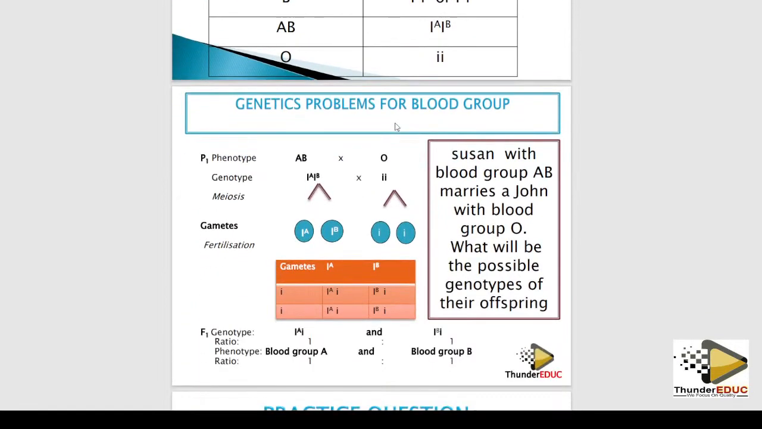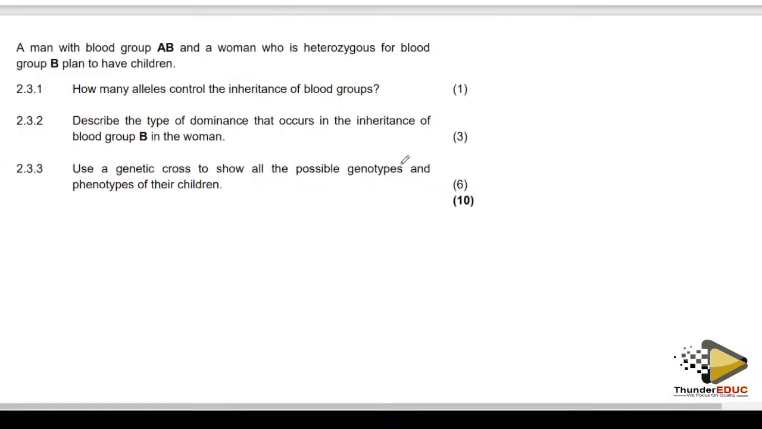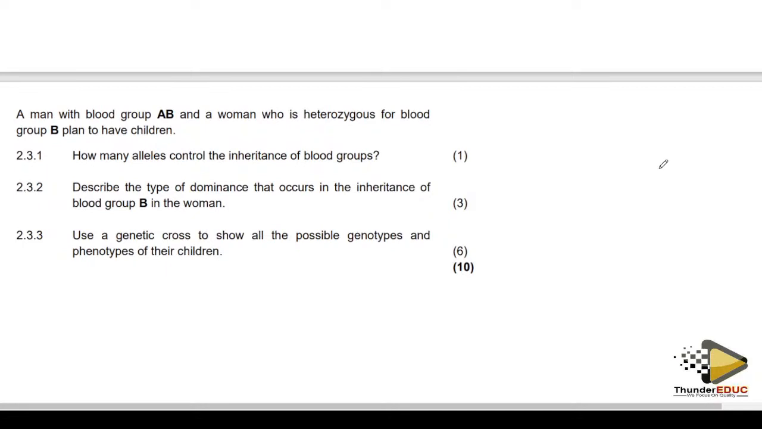I always tell students that before you go to the paper, you must answer these questions because at least one question will come. If blood group comes, how many alleles? We said there are 3: that is allele for A, allele for B, and then allele for O.